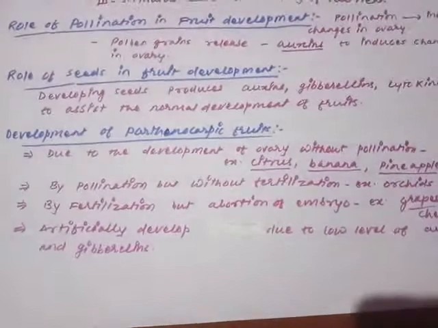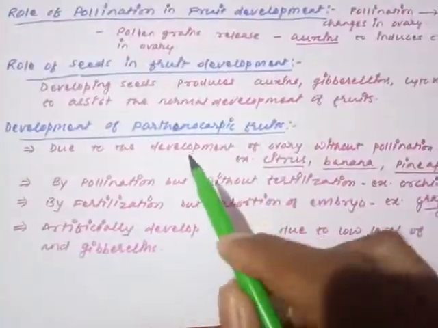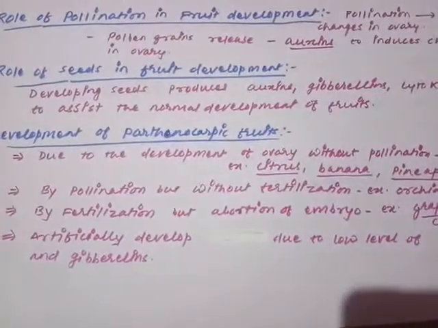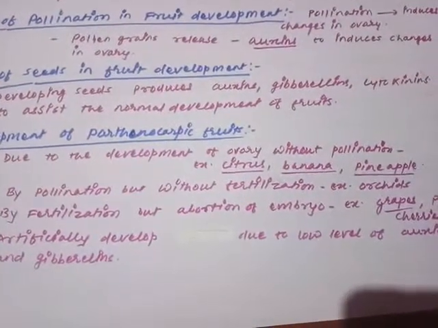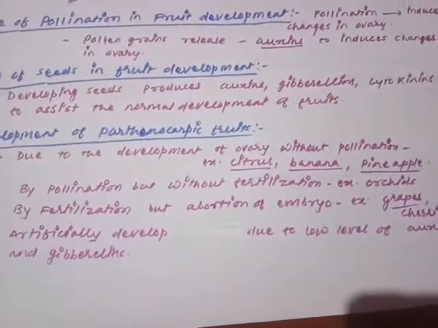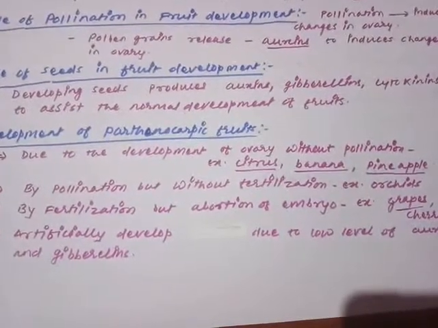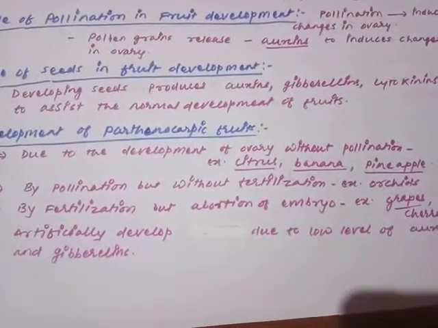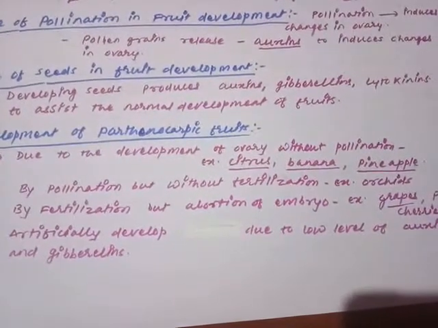So how can this parthenocarpic fruit be developed? First of all, the first process: the fruit may develop due to the development of the ovary, but without pollination. The normal process is there. The development of the ovary is completely normal, but there is no pollination.